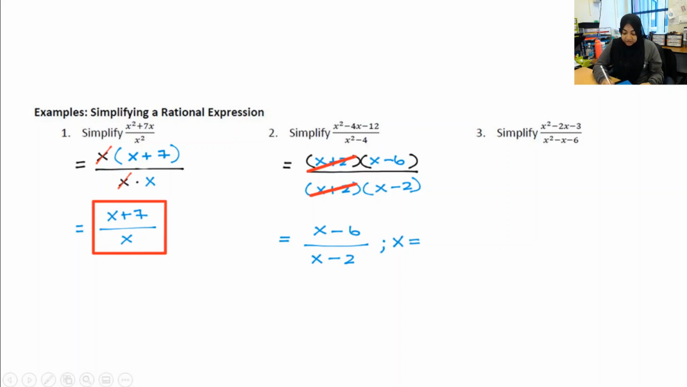X cannot equal negative 2. It also cannot equal positive 2, just to be clear. But that's still obvious from here. I can see that. I'm like, oh, duh, x can't be 2. I see it. But because those x plus 2's canceled out, they divided out, that's not obvious anymore. And so now I have to say x cannot equal negative 2 either.